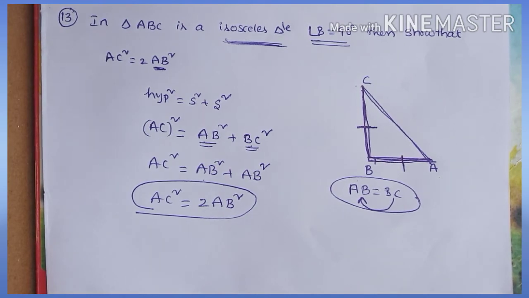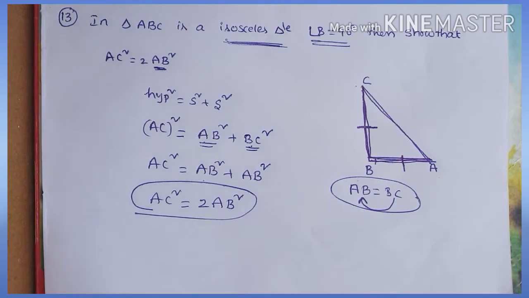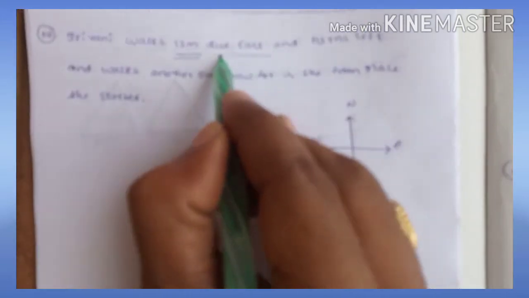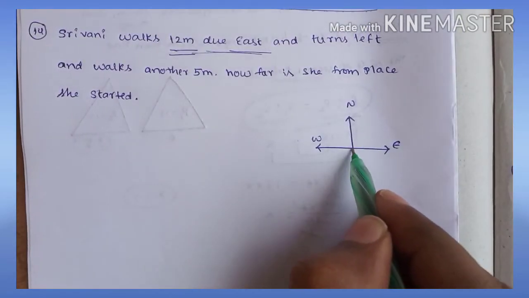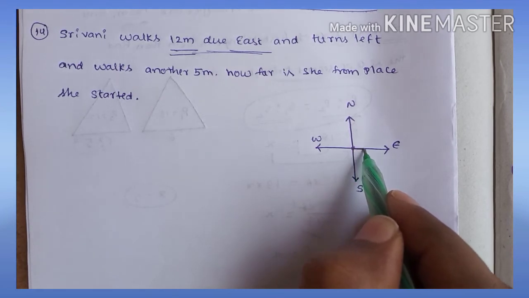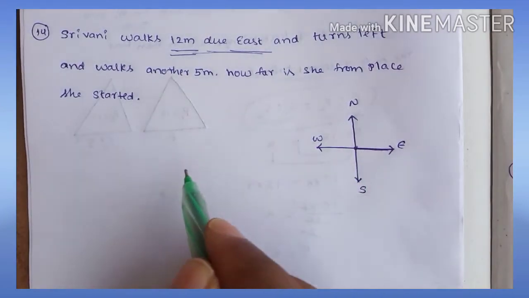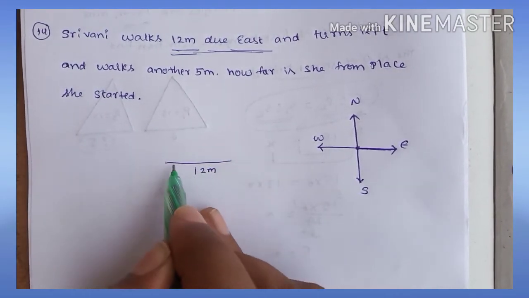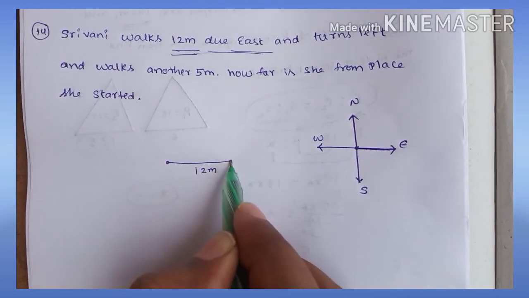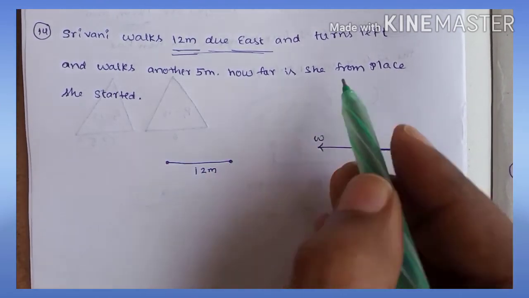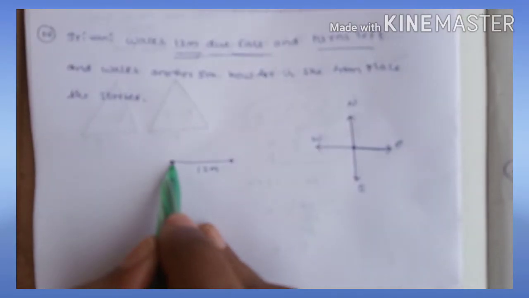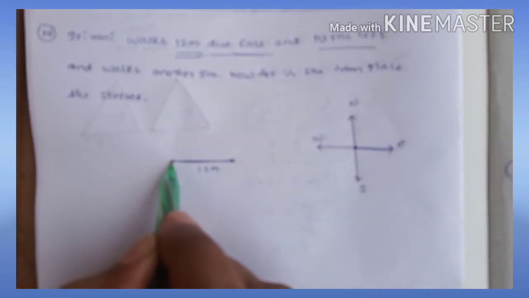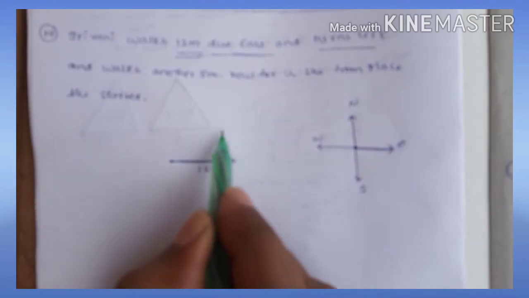Okay? Let's go for the next problem. Srivani walks 12 meters due east. From the starting point she moved towards east, 12 meters. So this is the starting point. After that she moved east 12 meters. After that she turns left. Because she is moving in this direction, for Srivani this will be the right side and that will be the left side.